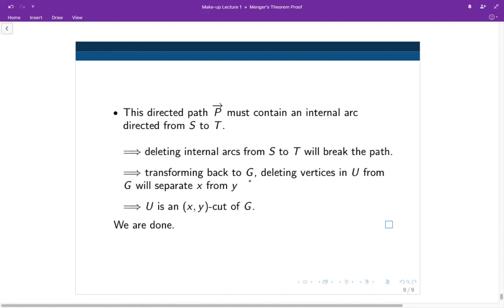But translating back to the graph G, deleting the vertices in U from G will separate X from Y. Remember, U is constructed from the internal arcs from S to T. So if we can separate X and Y in the network by deleting the internal arcs from S to T, we can separate the vertex X from Y in the graph G. And that proves that the set U is an XY cut of G. And we are done because this is exactly what we wanted to show when we set out in the beginning.